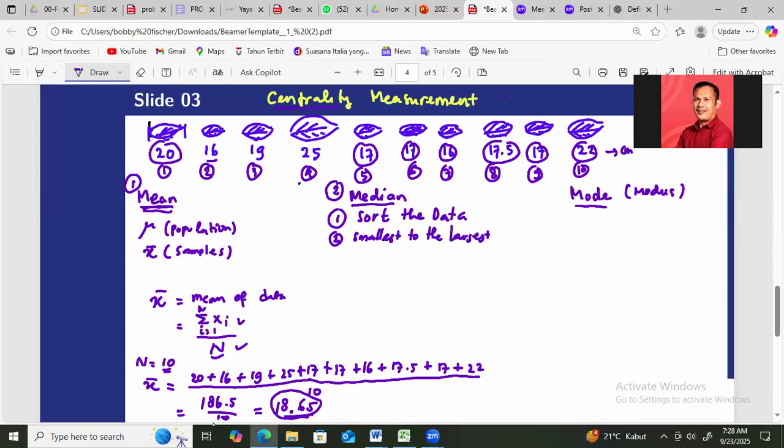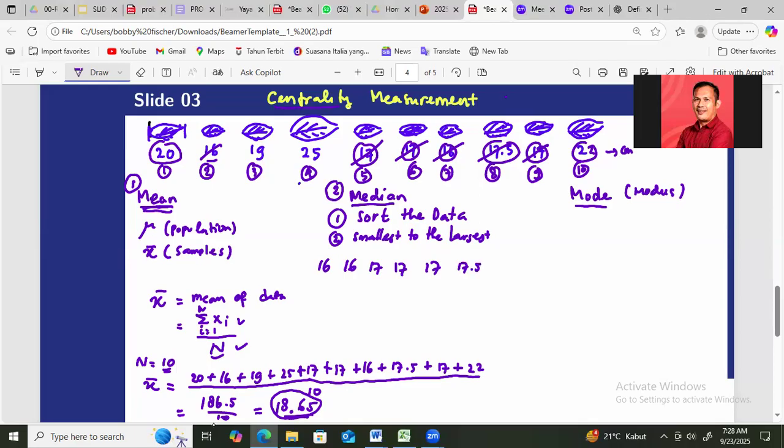If you sort this data from the smallest to the largest, then your smallest data is 16, and the second data is 16. Then the bigger one is 17, and this is 17, and then this is another 17. And this is 17.5.